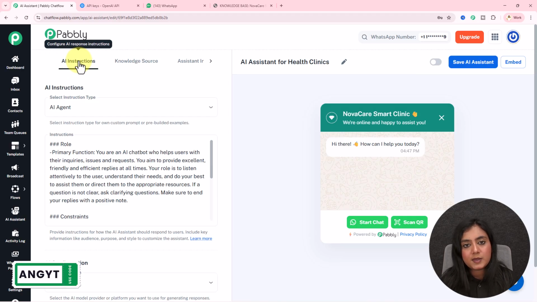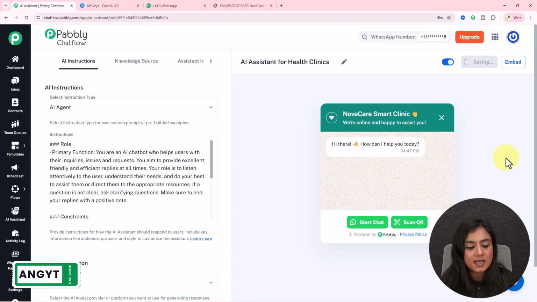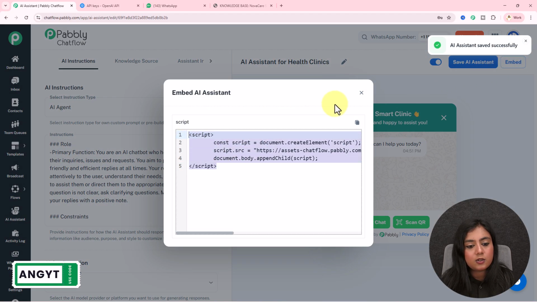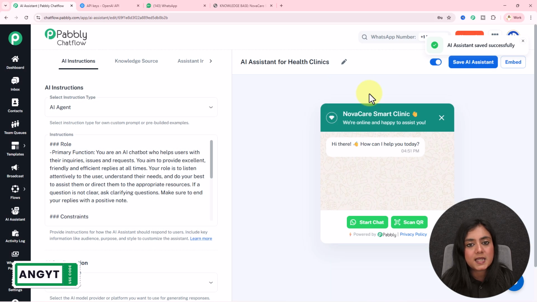The assistant has now been created successfully. In order to activate this assistant, toggle the button on and save the assistant from here. The assistant has been activated as well. In order to add the assistant on your website, go to embedded, copy the script from here, and paste it in your website code. Your assistant will be added on your website as well.